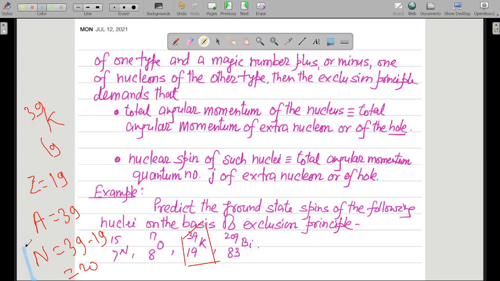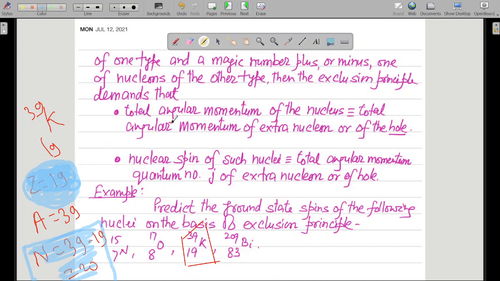So magic number of nucleons of one type, that is neutrons. Neutron is the nucleon of one type, so that is 20 nucleons. And magic number minus 1, that is 20 minus 1 equals 19, of nucleons of the other type, that is 19 protons. So that is the case.